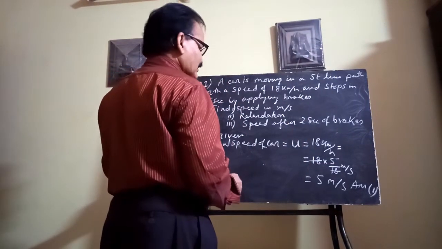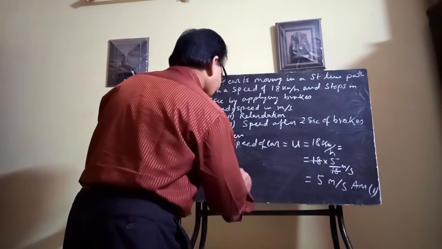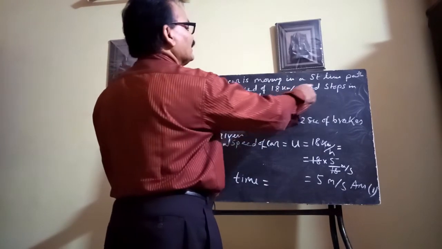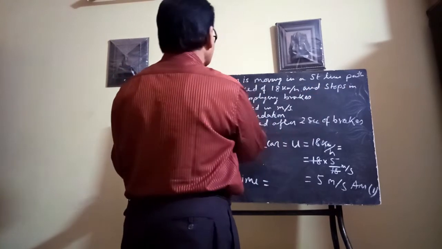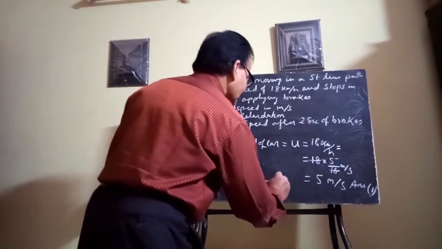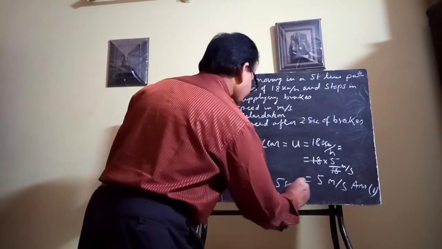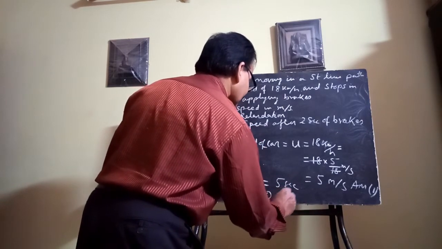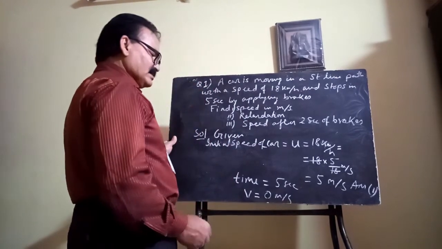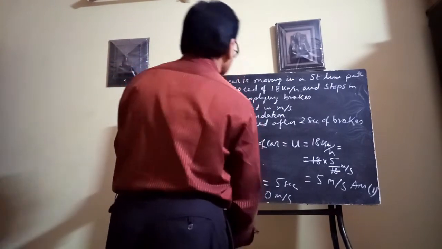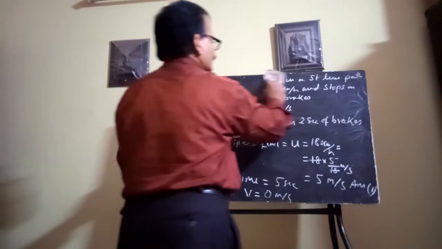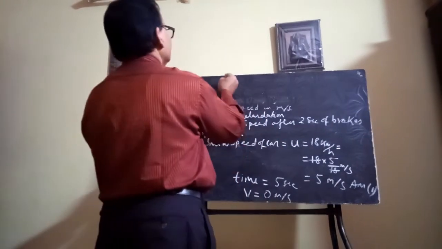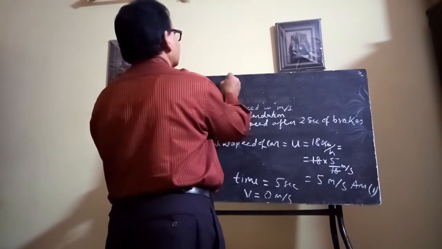Now retardation. The time taken: after applying the brake it stops in 5 seconds. So time taken is 5 seconds and final velocity v equals 0 meter per second. Clear? To find the retardation, first find the acceleration.